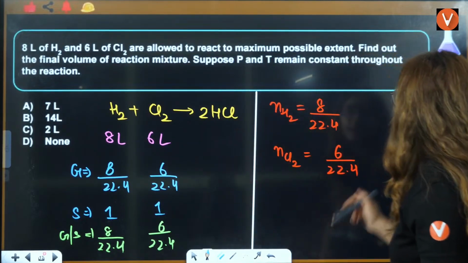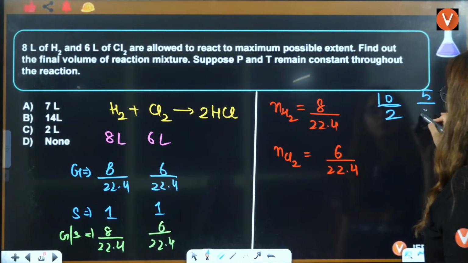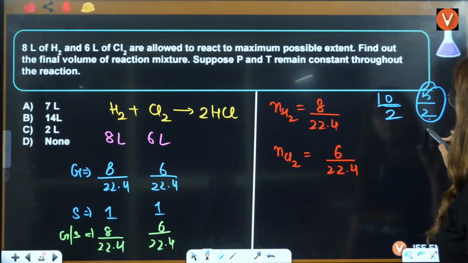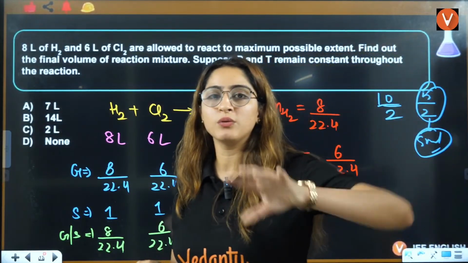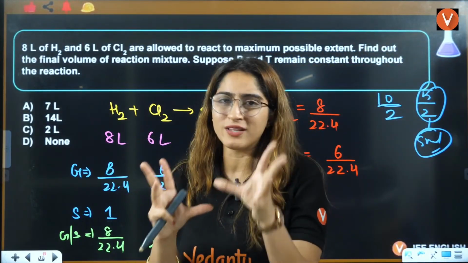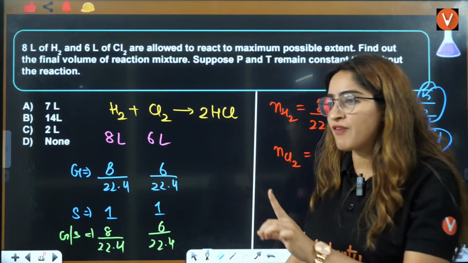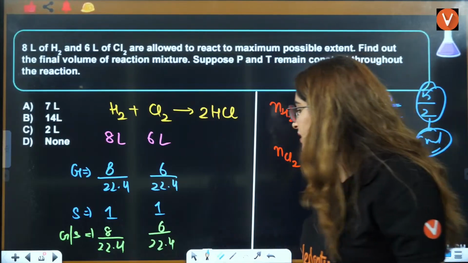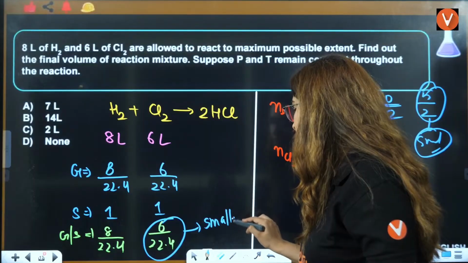It's the same thing as if you have 10 and 5, both divided by 2, the smaller value will still be the smaller one. Why? If the smaller value is divided by the same constant, 22.4, that will remain the smaller value. So this will be smaller.